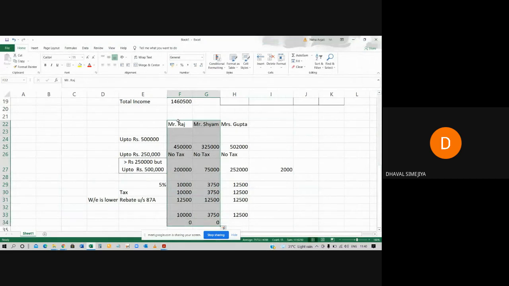Total rebate available to Mr. Raj will be 10,000. Total rebate available to Mr. Syam is 3,750. It's not like that. Total rebate available 12,500, so he will be eligible for refund. Okay? Why? Because tax payable 10,000, rebate 12,500 is getting, so 2,500 should be returned. It's not like that. You can avail the rebate, but max to max up to the amount of tax.